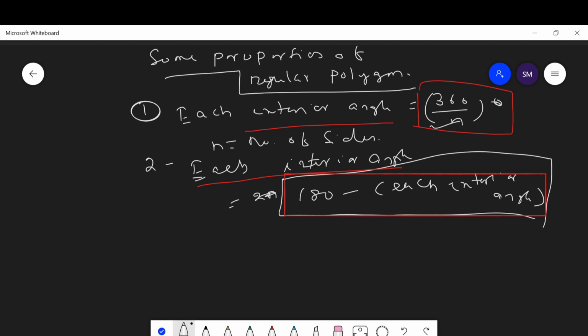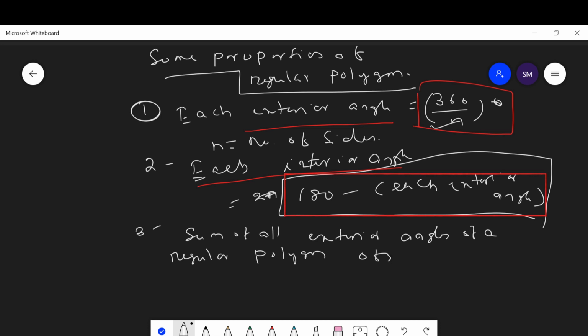Then another property of regular polygons says that the sum of all exterior angles of a regular polygon of n sides is equal to 4 right angles.